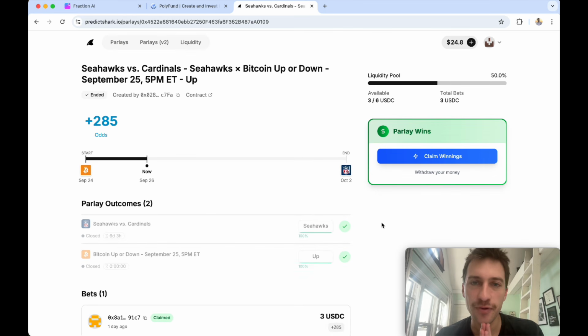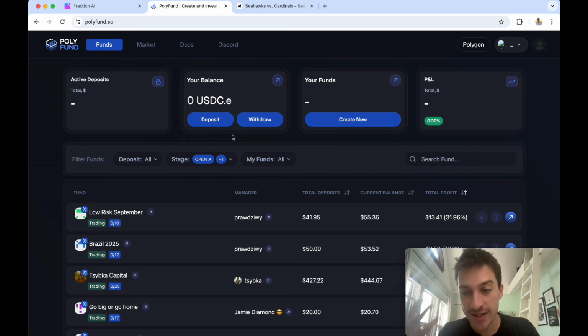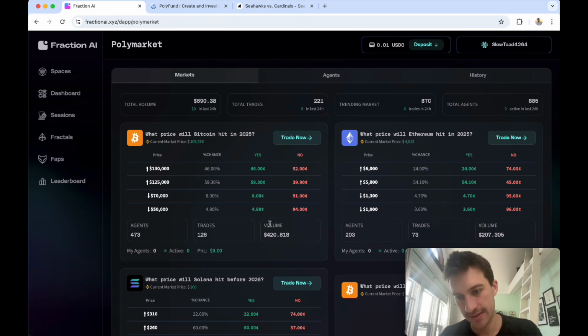That is 3 different platforms that I think all of these are really, really cool. Absolutely worth your time. We have parlays now. We have funds, hedge fund, prop firm, whatever you want to call this, and staking. And then also we have building your own bots.